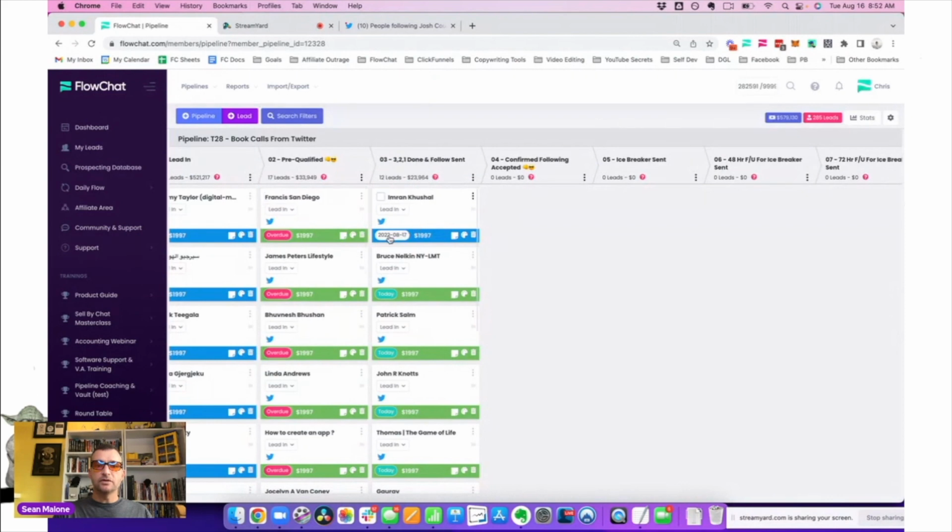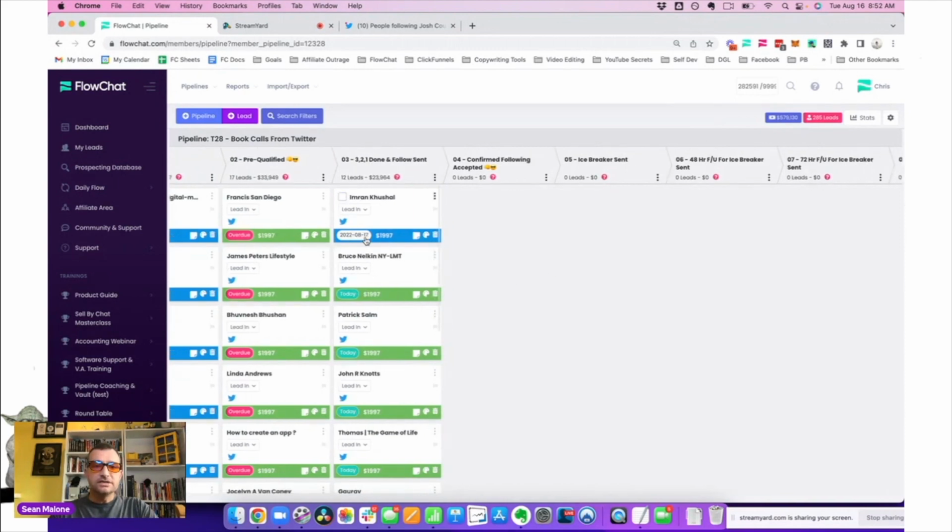Now you see I've moved him along, so now I'm never going to lose him. This is the other beautiful thing about FlowChat: most people are relying on the unread messages threads inside of the social platforms. Those are shaky. It's like relying on quicksand. You never know what you're going to get. This way with FlowChat, we know exactly what we're going to get. Now, we see that this guy's profile here is 8/17 for the next follow-up date in the future. However, these ones are for today.